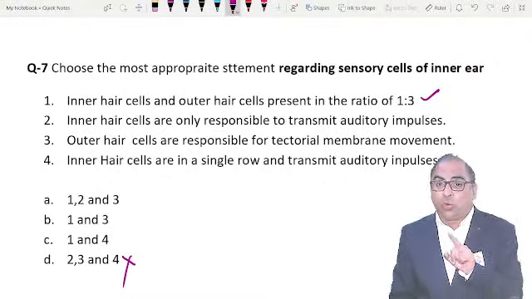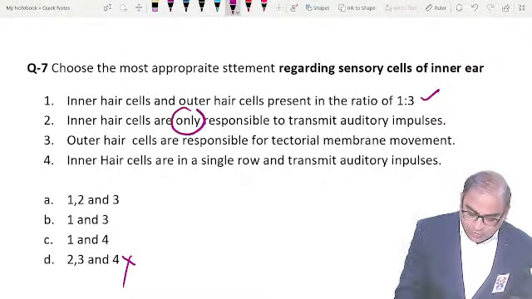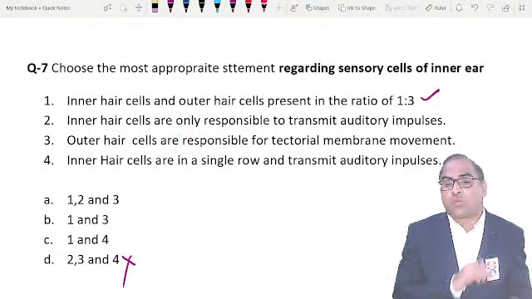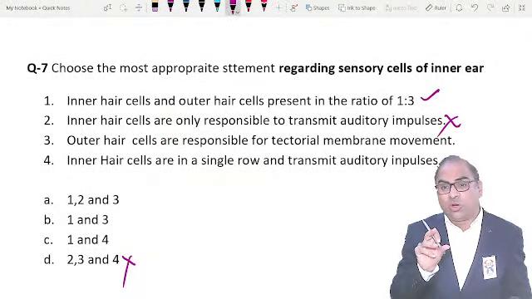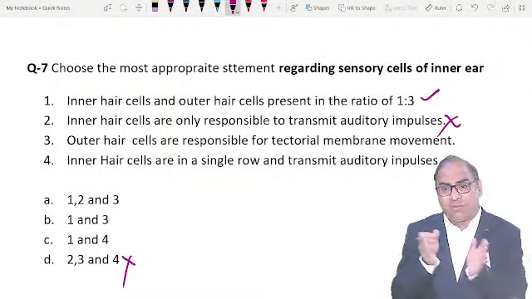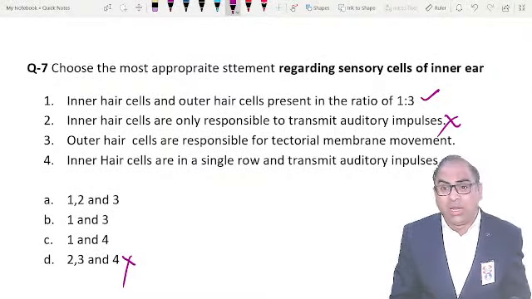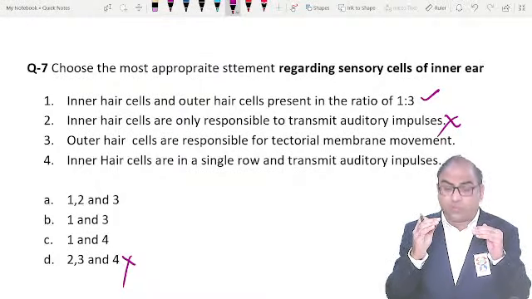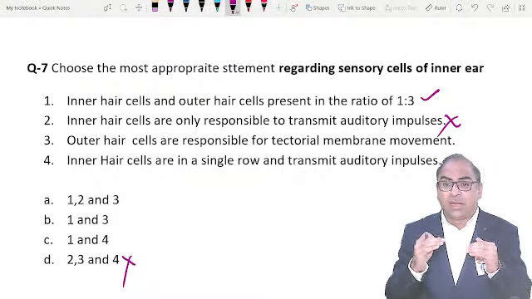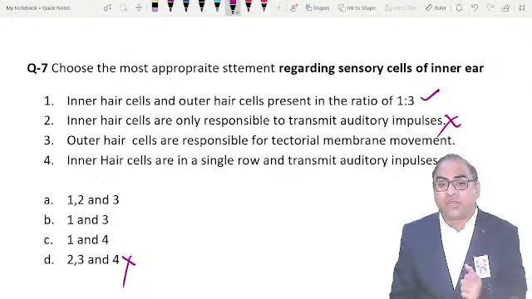Inner hair cells are only responsible for transmitting the auditory impulses. This word was there because I have discussed it with many students. Not at all. The word only makes it a false statement. Inner and outer, both are responsible. The frictional force, we have learned this point. Friction force between the hair cells and the tectorial membrane is the driving force.